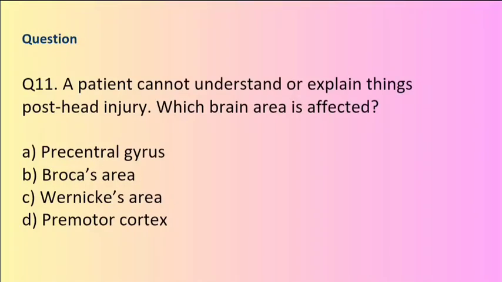Question 11. Head injury and language comprehension. A patient cannot understand or explain things post-head injury. Which brain area is affected? A. Precentral gyrus. B. Broca's area. C. Wernicke's area. D. Premotor cortex.